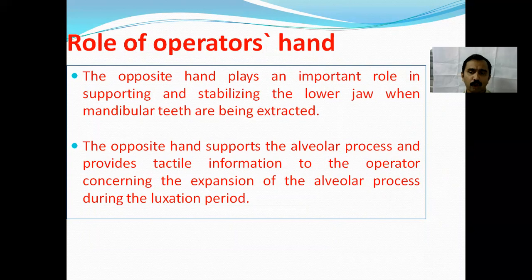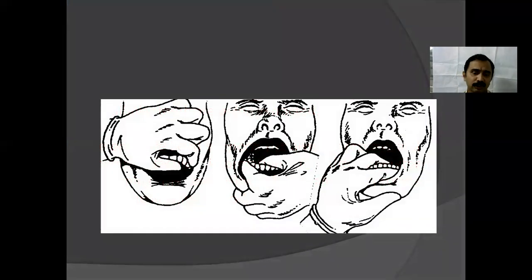So the role of the operator's hand. When one hand is holding the forceps, the other hand is very important. The opposite hand plays a very important role in supporting and stabilizing the jaw when mandibular and maxillary teeth are extracted. The opposite hand supports the alveolar process and provides tactile information to the operator concerning the expansion of the alveolar process during the luxation period. So it is used to feel as well as stabilize the alveolus of the patient. This picture shows the various positions in which we can stabilize the maxilla and mandible.